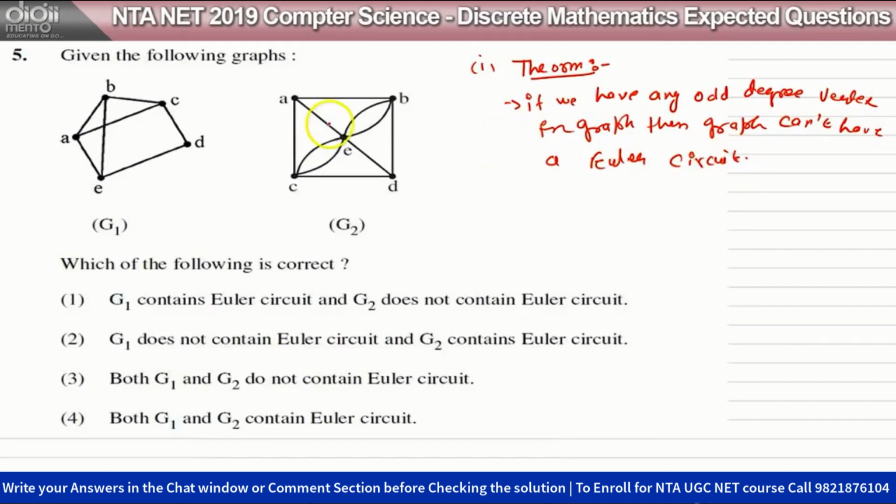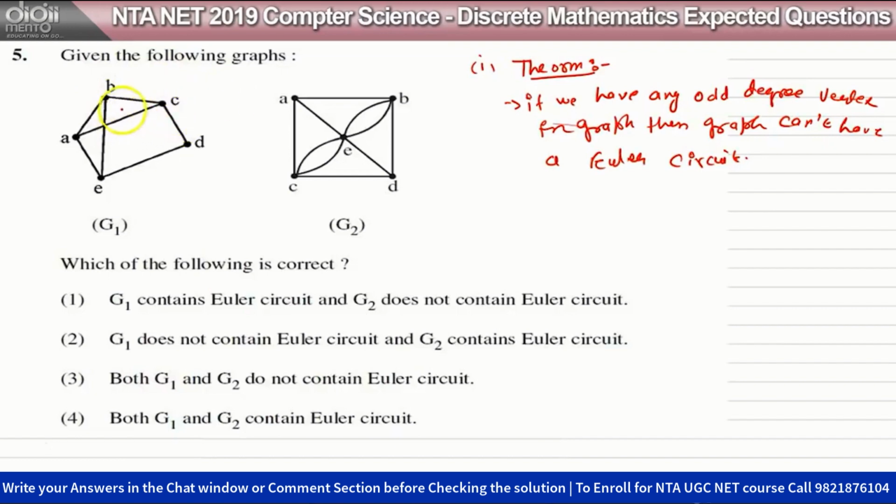There are two ways to know whether this graph contains an Euler circuit or not. First, you can manually check by finding a path in this graph, or you can apply this theorem. Why are we saying if there is an odd degree vertex, then the graph does not have an Euler circuit? Because there should be one out path and one in path in every vertex. Okay, we can come into this vertex and we can go out. So if I take this vertex, I can go out from this vertex and come back to the vertex, but I cannot cover this one, so this will not have an Euler path.